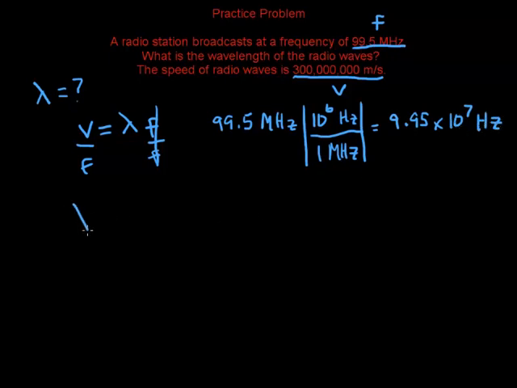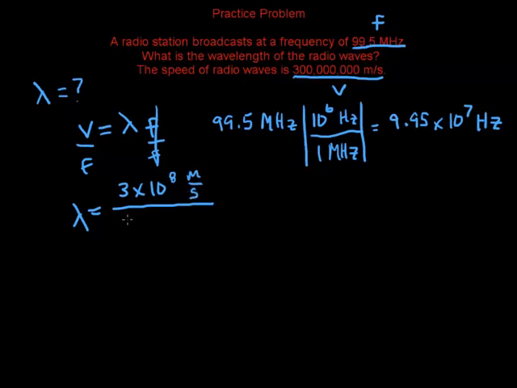So let's take our equation down here and substitute in for velocity and frequency. So the speed, again, is 300 million meters per second. Let's write that as 3 times 10 to the 8 meters per second.